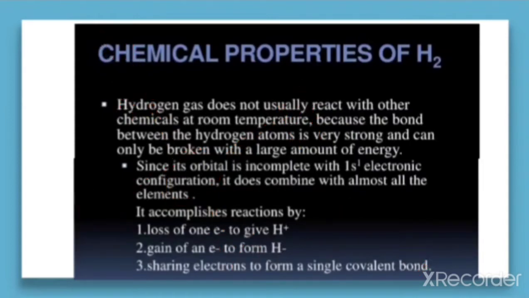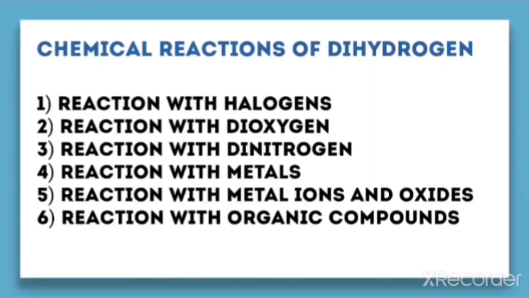So let us discuss different reactions of dihydrogen. First we need to discuss the reaction with halogens, reaction with dioxygen, reaction with dinitrogen, that is N2, reaction with metals, reaction with metal ions and oxides, and reaction with organic compounds. So these reactions we have to discuss in detail.